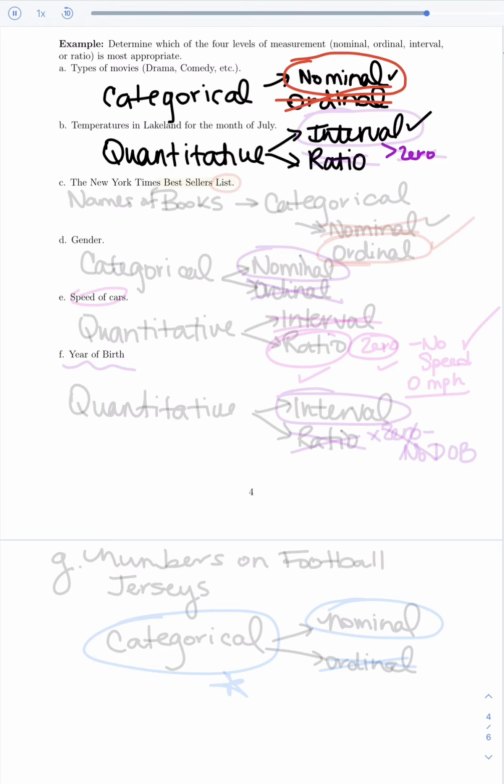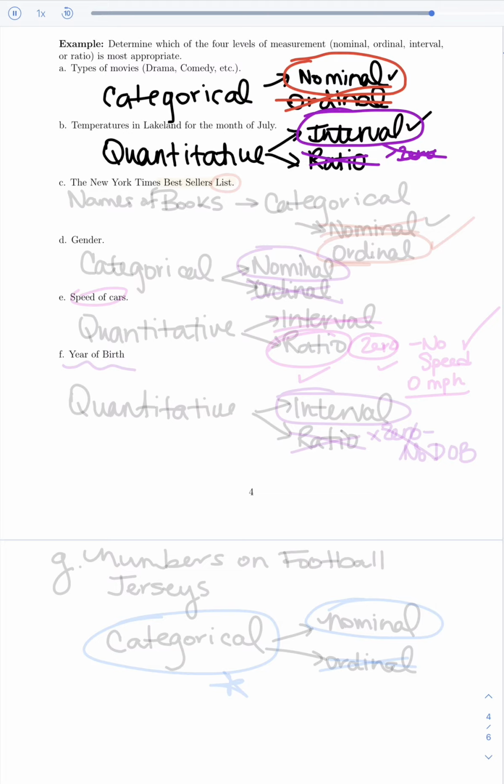Well, we talked about this a little bit ago. There is no way to say that there's no temperature because even 0 degrees is a temperature. There's no way to say that there isn't a temperature. So if there is no inherent zero, it can't be ratio. You have to stick with interval.